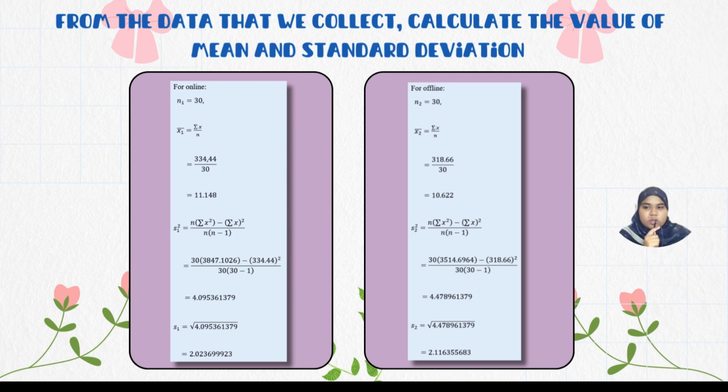We use the same calculation method for offline store. After using the formula of mean, we will get the mean for offline store is 10.622. Then we calculate the variance of offline store, which is 4.4790. After that, we square root the value of variance to get the standard deviation, and the answer is 2.1164.